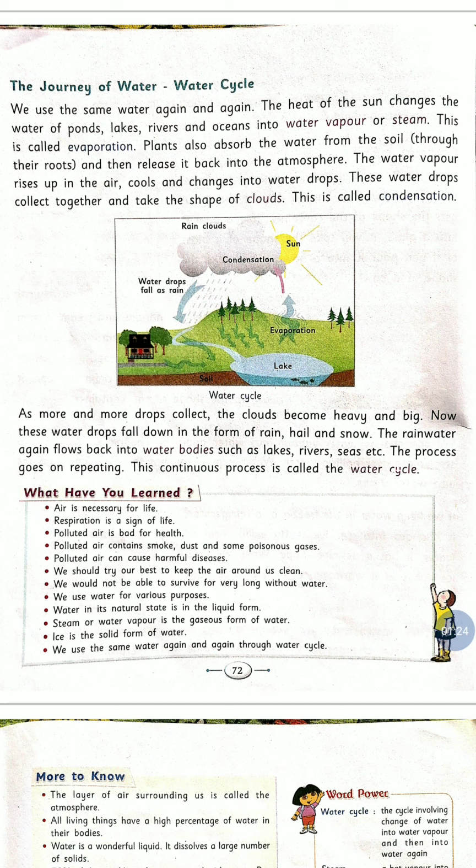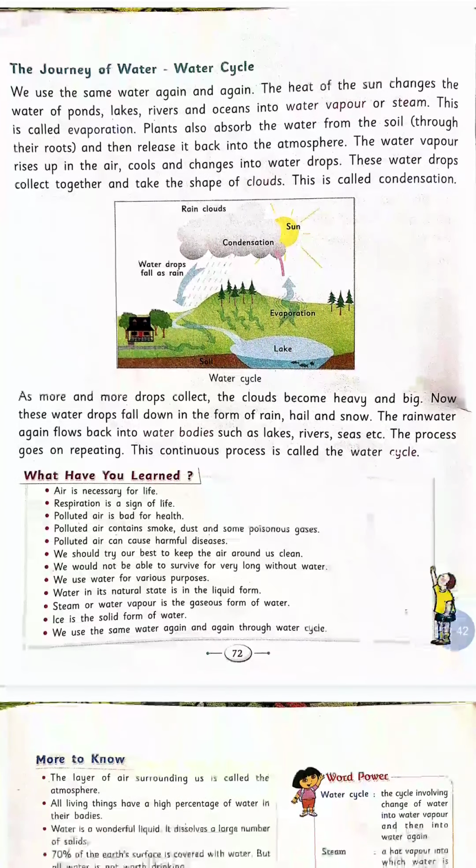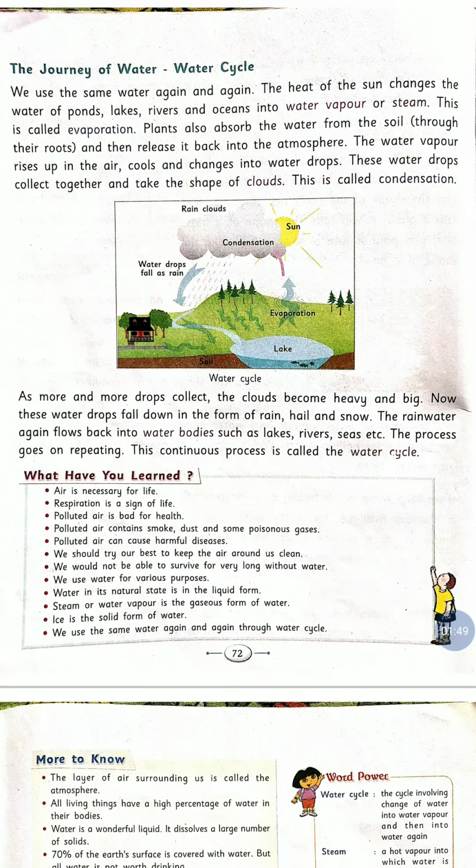Plants also absorb the water from the soil. We know that plants get all the minerals and water from the soil, and soil also has water, so plants take water from the soil through their roots and then release it back into the atmosphere.